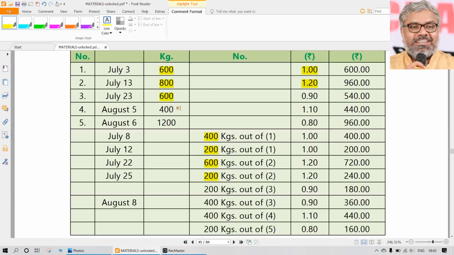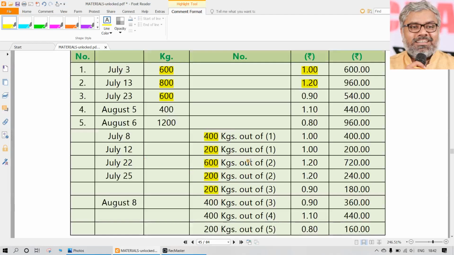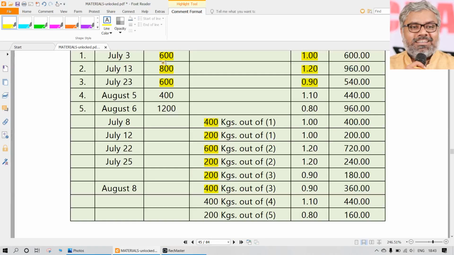Now the next purchase comes in, on July 23rd. After that, on the same day, let us say 200 kgs are issued in total. In this 600, 200 kgs are valued at 0.9. That comes to 180 rupees. Then on August 5th, 400 kgs are purchased. On August 8th, 400 kgs are issued. The question comes once again: are these 400 issued from the August purchase or the July 23rd purchase? We have to take the July 23rd purchase completely, up to the amount of goods available. Out of 600, 200 are already issued, which means 400 remain. So that 400 is issued at 0.9.